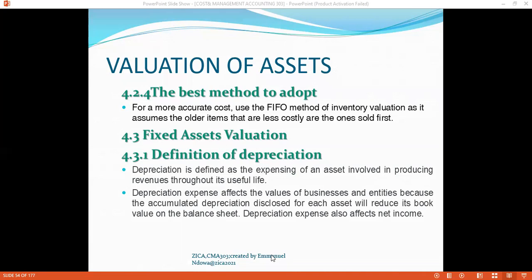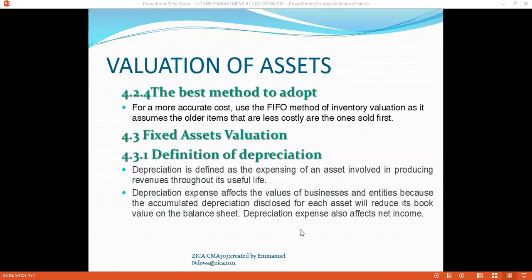Are we together on those, the fixed assets, the valuation of fixed assets, before we proceed to the methods of valuating fixed assets? You can see that depreciation is defined as the expensing of an asset involved in producing revenue throughout its useful life.